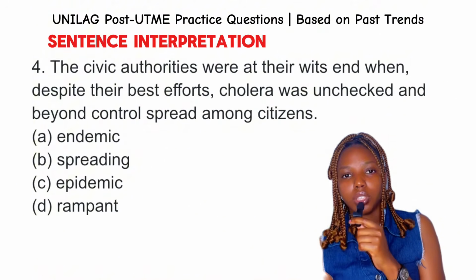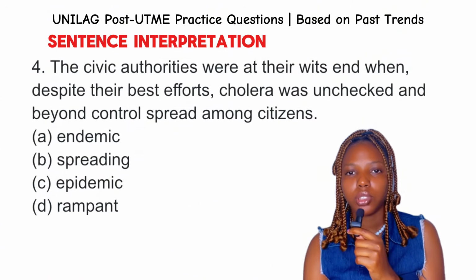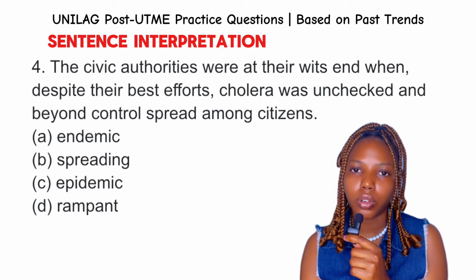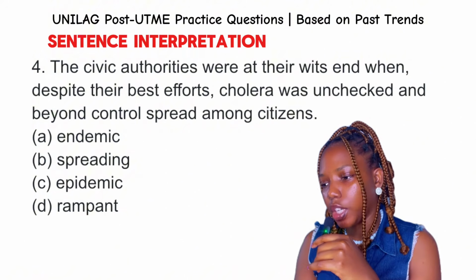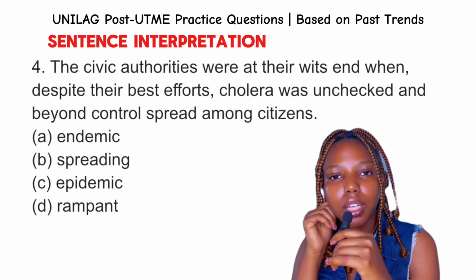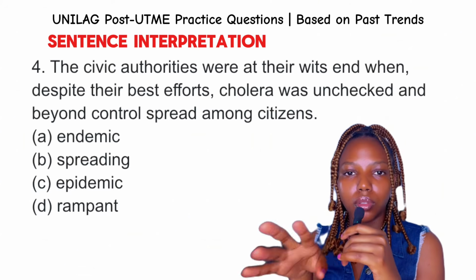The civic authorities are becoming confused and frustrated because, despite their efforts to control the spread of the cholera disease, citizens are still contracting it. Okay, option A, we have endemic. Endemic is a disease found in a particular area, a particular region, a particular geographical area.